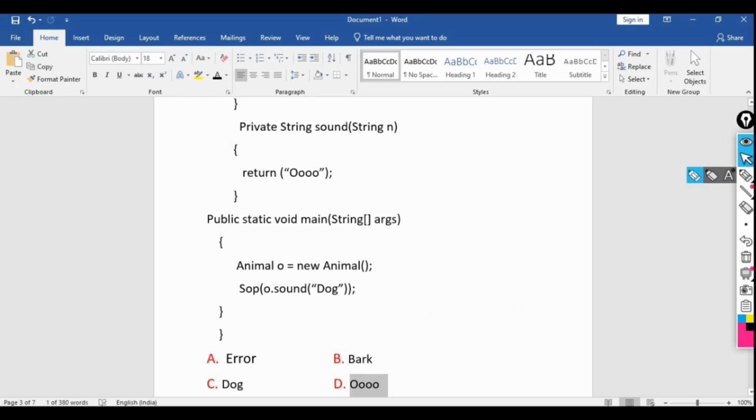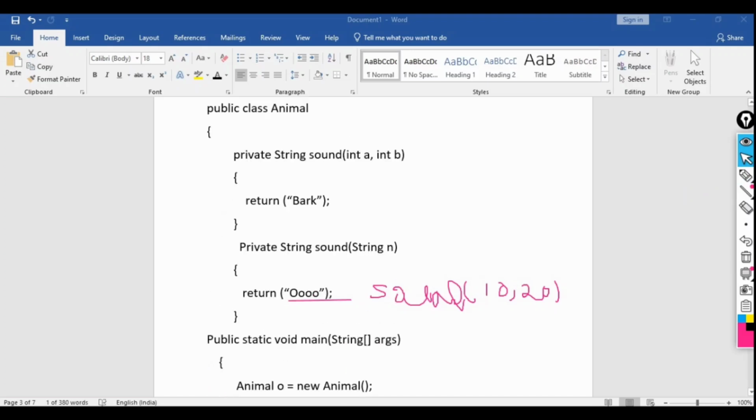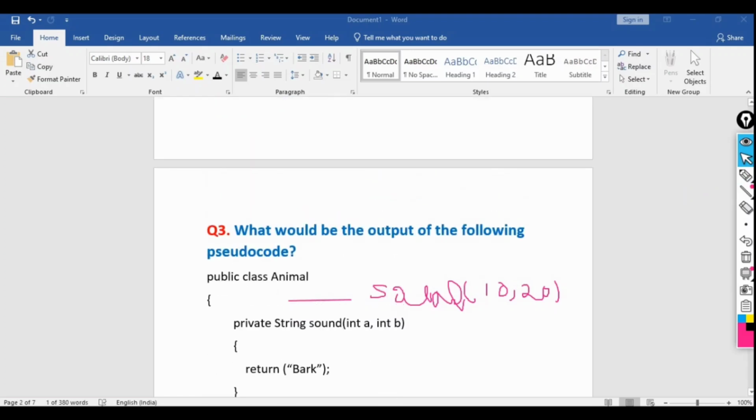Instead of this, let me give you an example. Inside this, suppose I am passing this sound. My handwriting is a little bit bad here. So instead of dog, suppose I am passing 10 and 20. Here I am passing two integer values. What will be the output here? If you see carefully, this private string sound with integers a and b also takes two parameters. And inside the main method we are calling sound(10, 20). So indirectly it will be calling this function only. And what will it print?